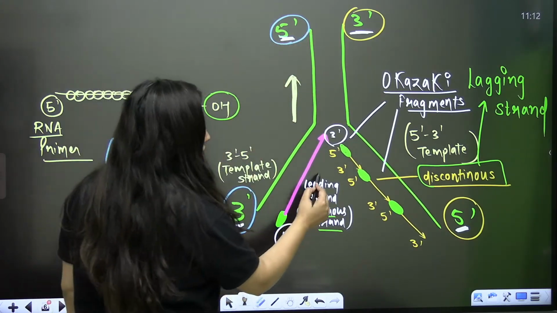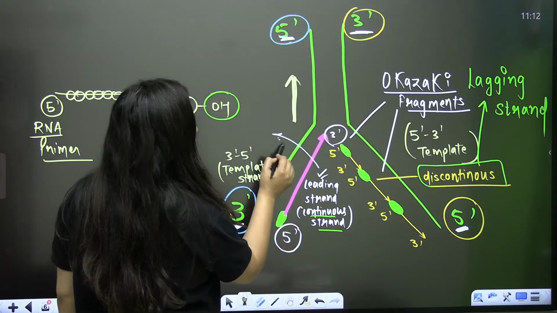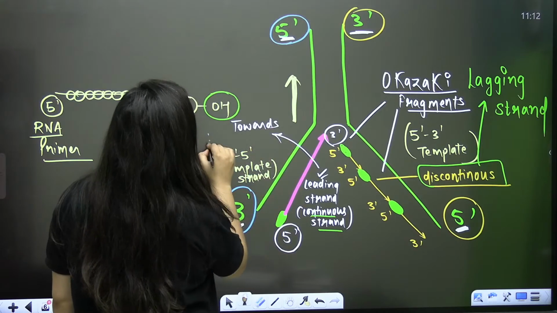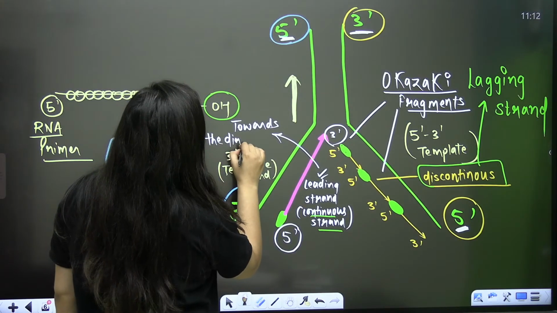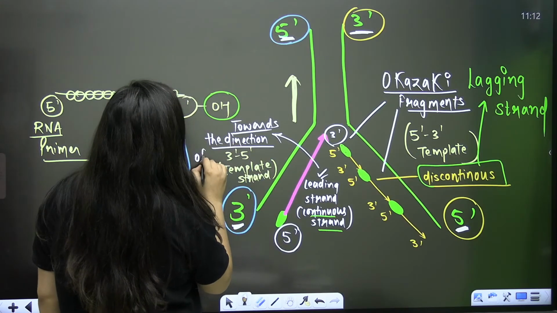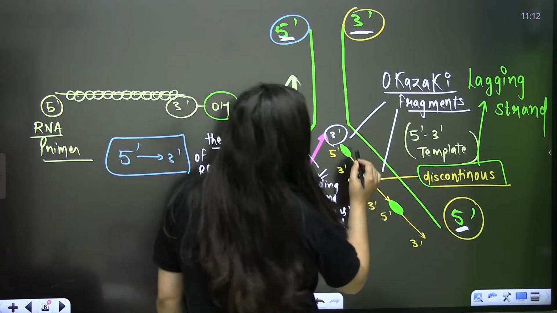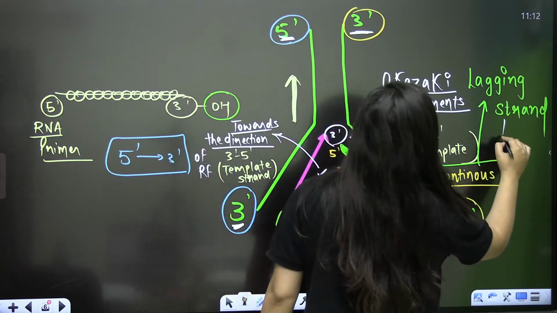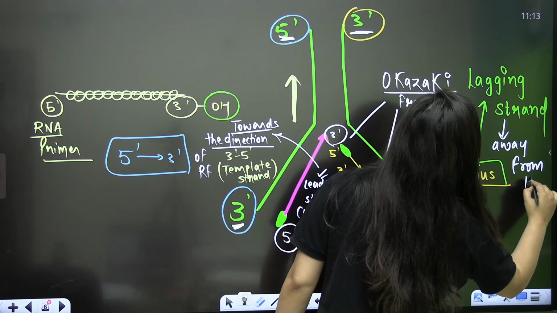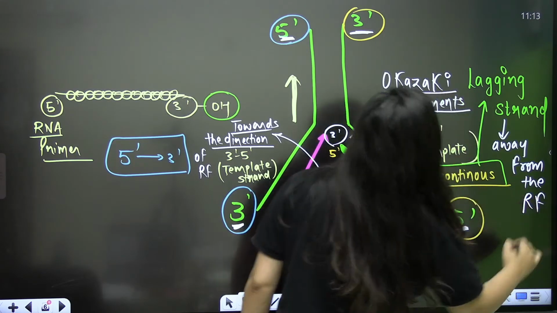So this leading strand is synthesizing towards the direction of replication fork. These are the kind of questions that used to come in your exam. And this lagging strand's synthesis is away from the direction of the replication fork.